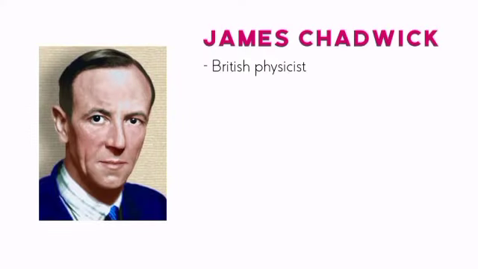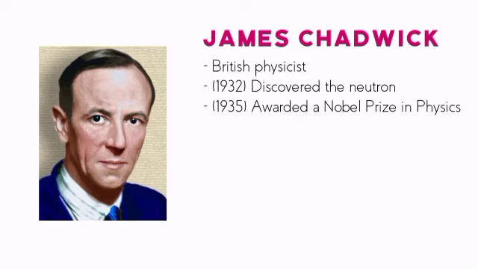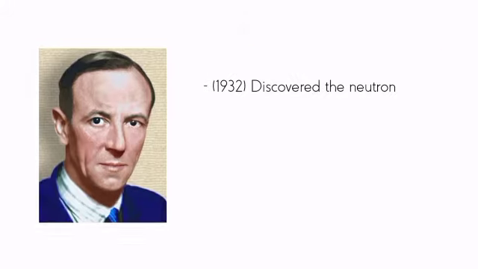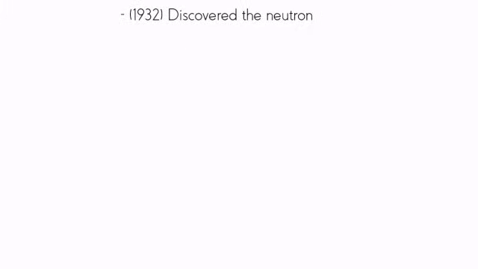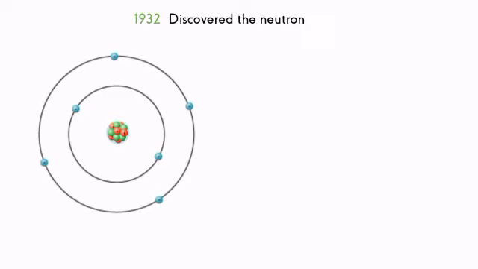Lastly, James Chadwick. James Chadwick was a British physicist who discovered the neutron in 1932. He was awarded the Nobel Prize in Physics in 1935. James Chadwick spent his life studying the nucleus of the Rutherford atom and found the mass of the nucleus to be twice as large as previously thought.